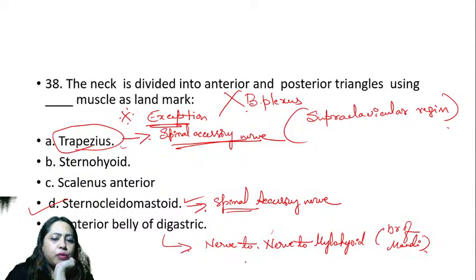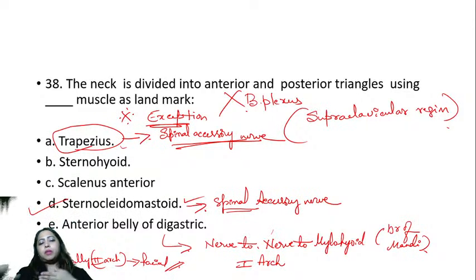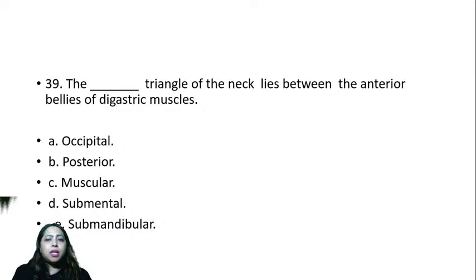This is a derivative of the first arch. The posterior belly is derived from the second arch, so it is supplied by the facial. You're close, but you mixed up the arches. So it is purely because of the development. First arch derivative is the anterior belly. The second arch derivative is the posterior belly. This is one more question which is very, very important. Okay, next one.